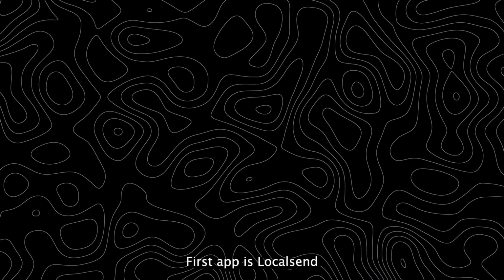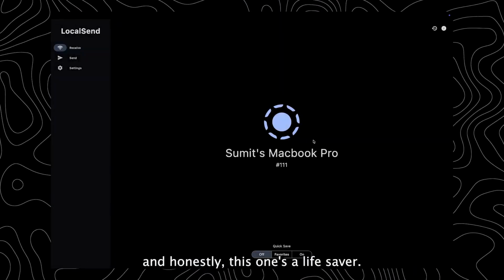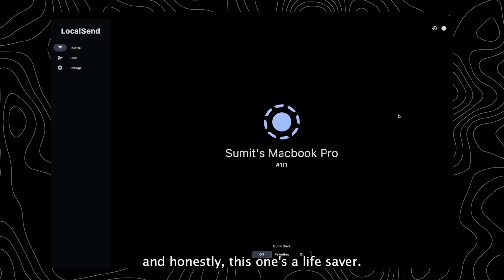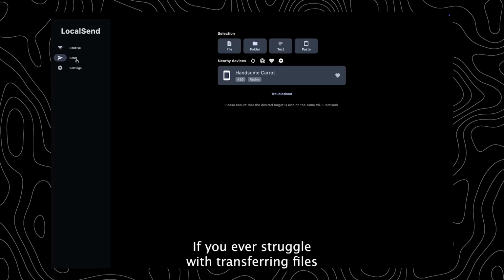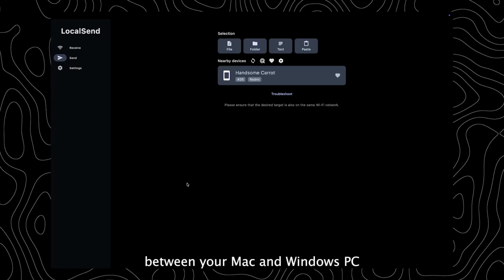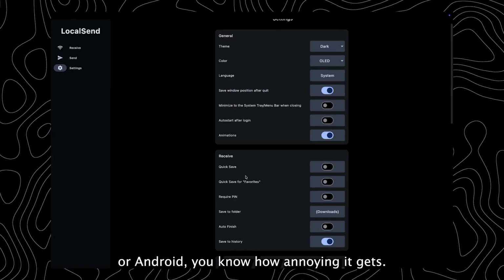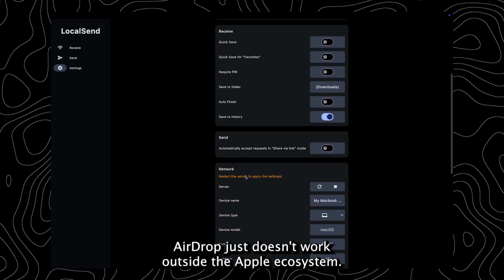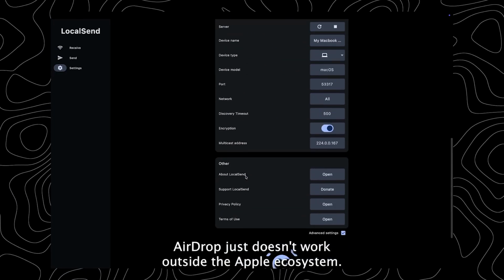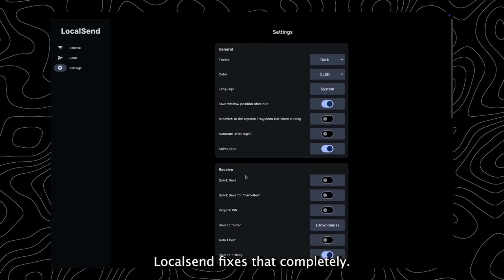The first app is Local Send, and honestly, this one's a lifesaver. If you ever struggle with transferring files between your Mac and a Windows PC or Android, you know how annoying it gets. AirDrop just doesn't work outside the Apple ecosystem. Local Send fixes that completely.